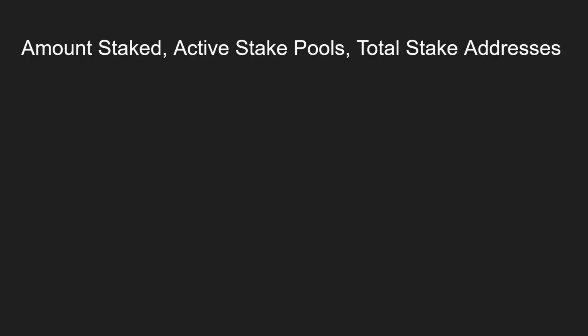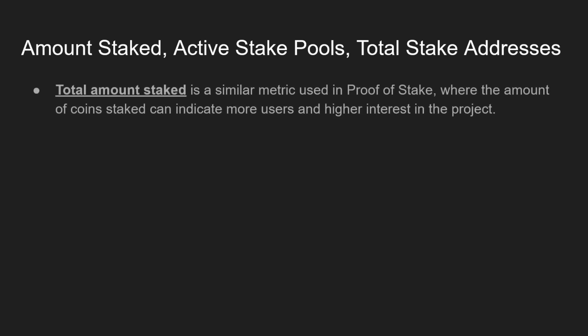Now, to counter mining coins and proof of work networks, let's take a look at the amount staked, active stake pools, and total stake addresses, mainly pertaining to proof of stake coins. So total amount staked is a similar metric used in proof of stake, where the amount of coins staked can indicate more users and higher interest in the project. Once again, it's just a reading of the amount of coins that people have put into these contracts, into these deposits that they are depositing in.